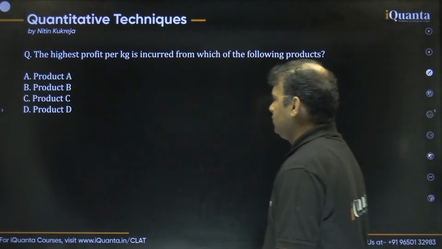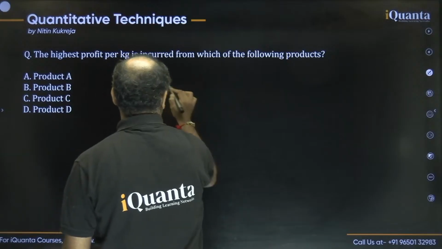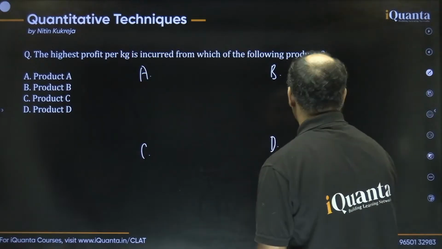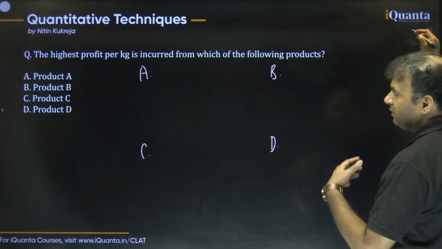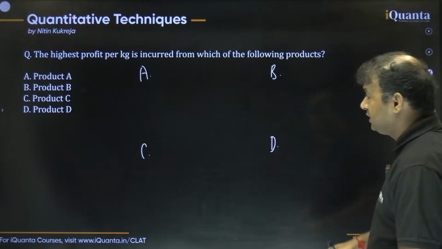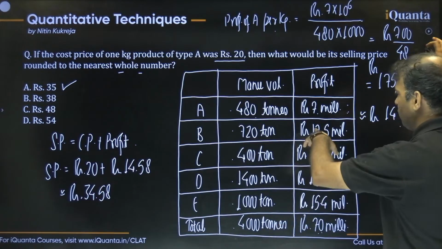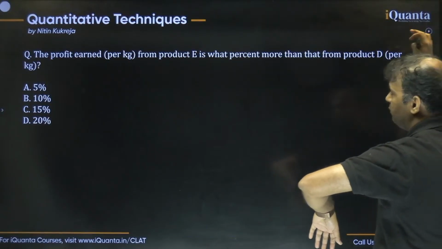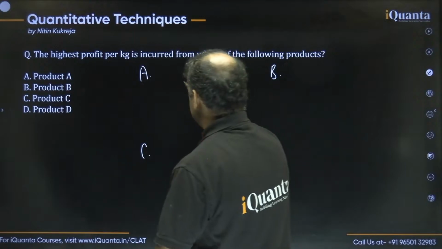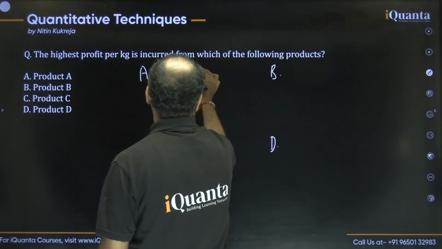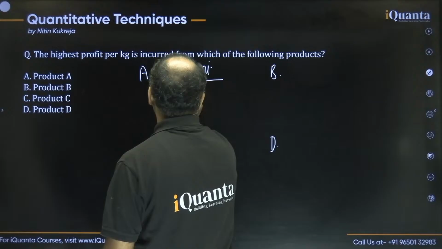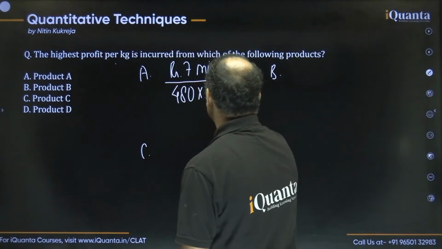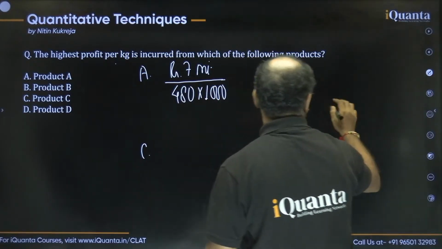Okay, so let's deal with all of them one by one. Let me write product A here, product B here, product C here, and product D here, all right? So highest profit per kg, so we need to write their profit per kg, simple. So guys, product A, the profit is 7 million and its volume is 480 tons, right? So we'll write 7 million upon 480 tons. And one more thing, we have to write per kg, so let's convert tons into kgs as well. So we can say 480 into 1000, right?